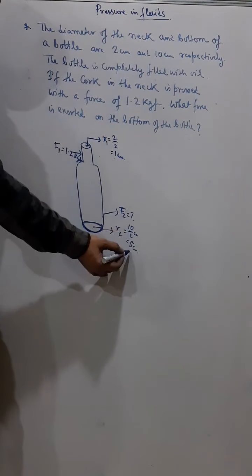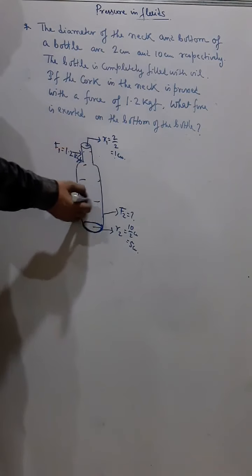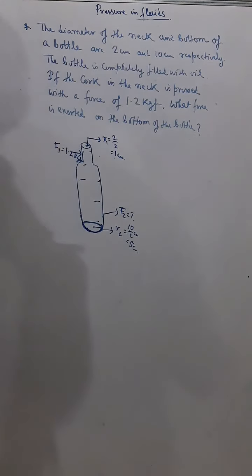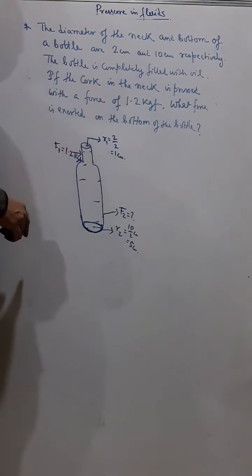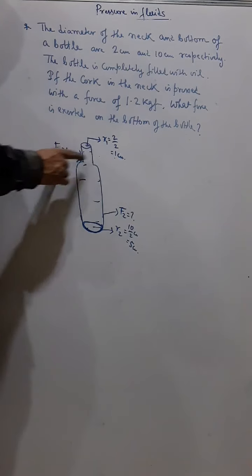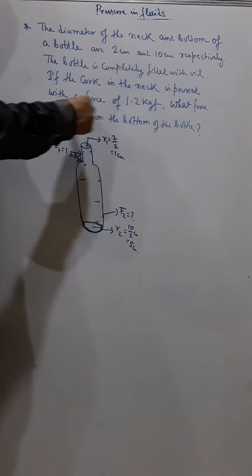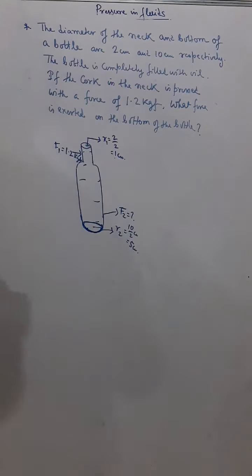Diameter is 10, radius is 5. The bottle is completely filled with oil. If the neck of the bottle is pressed with a force of 1.2 kgf, then what force is exerted on the bottom?